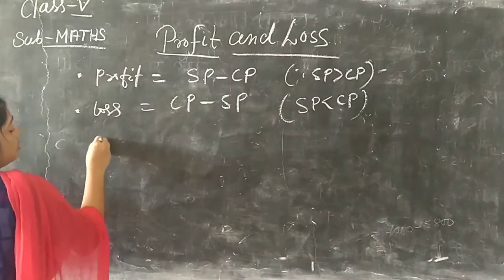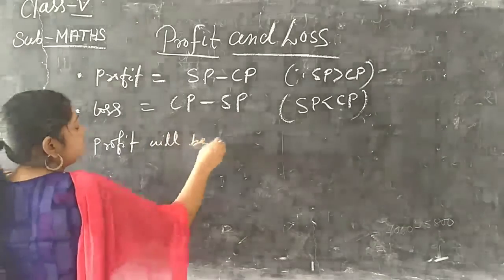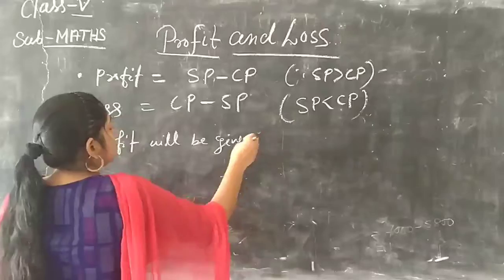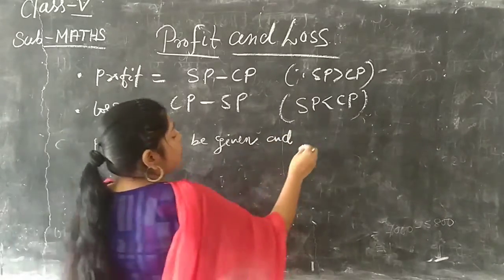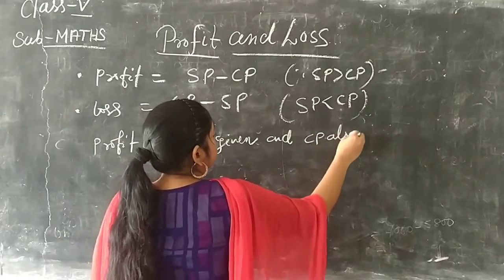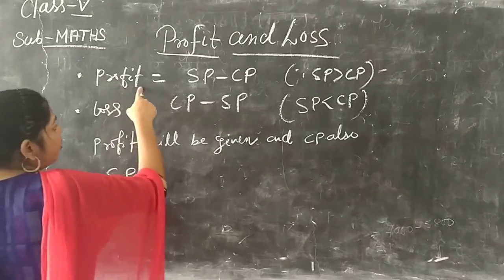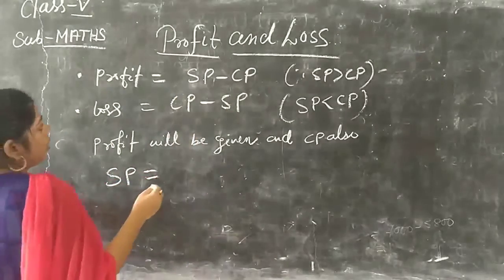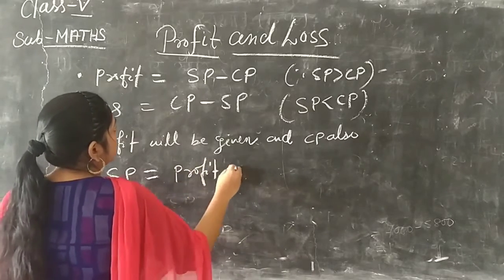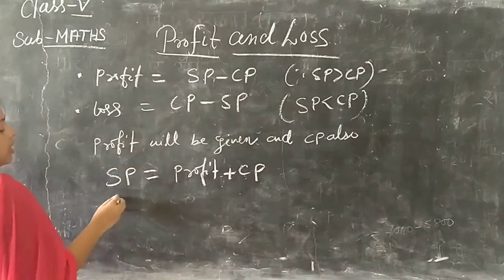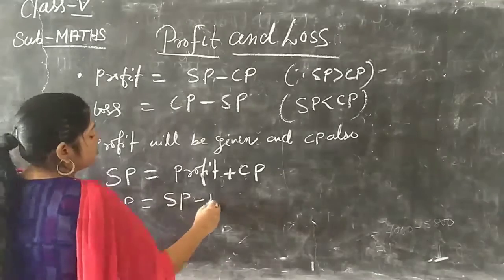If the profit is given and the cost price also, so selling price is equal to, as you know that profit equals SP minus CP, so now SP equals profit plus cost price. When the selling price is given, cost price is equal to SP minus profit.